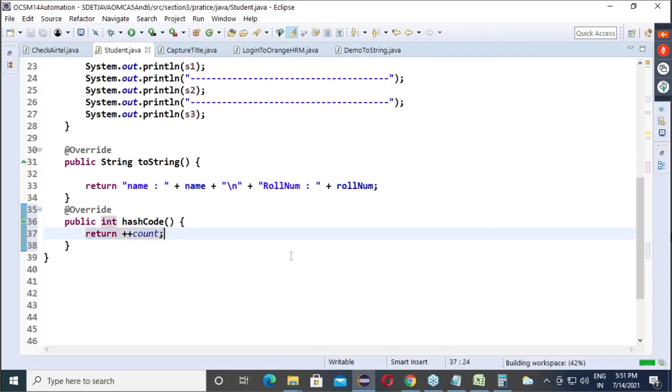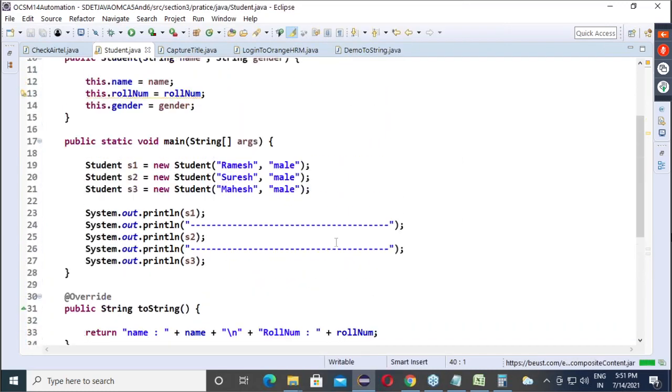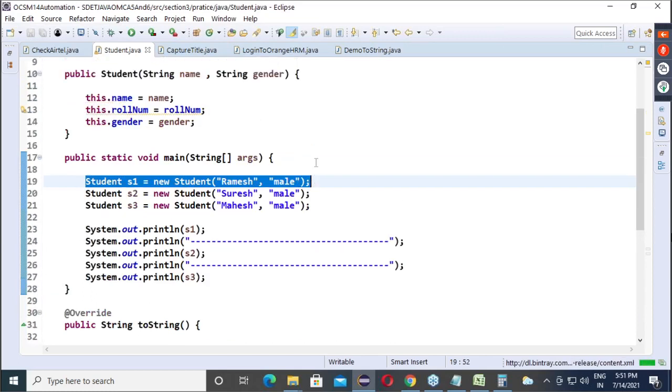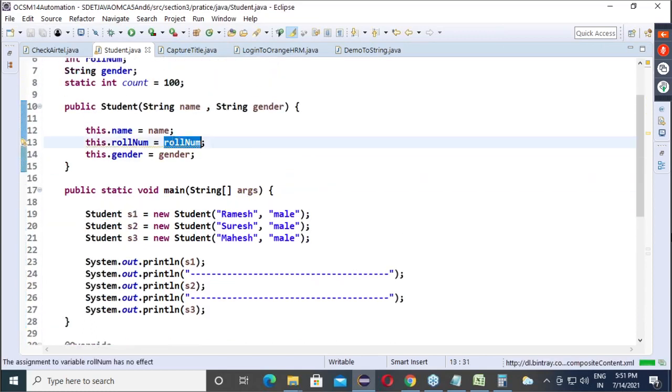That's it, problem solved. Clear? Now see what will happen. Whenever you add the first object, here I will call the hashCode method.